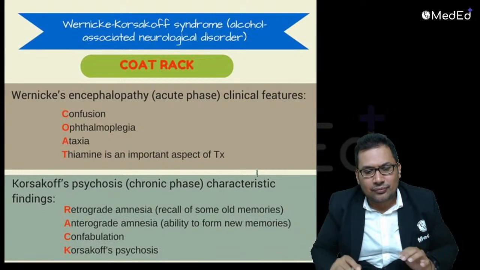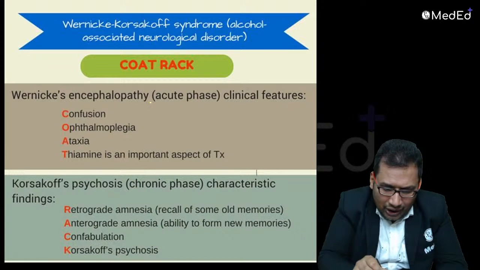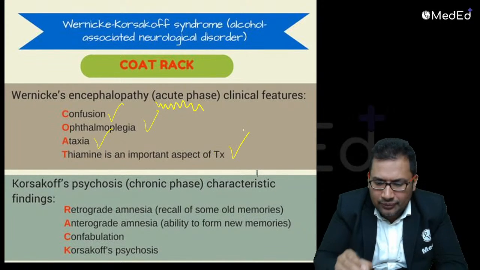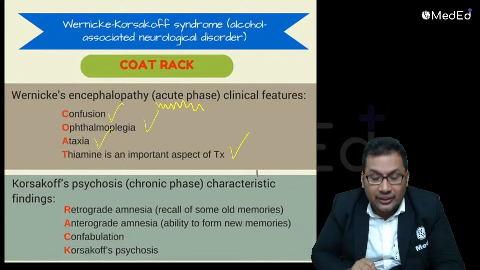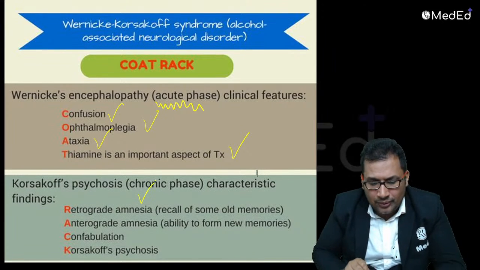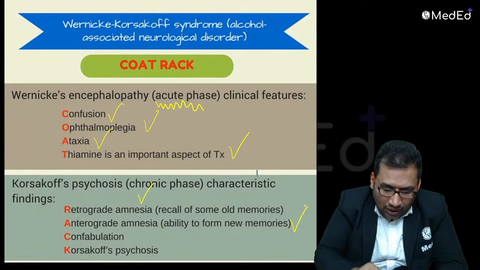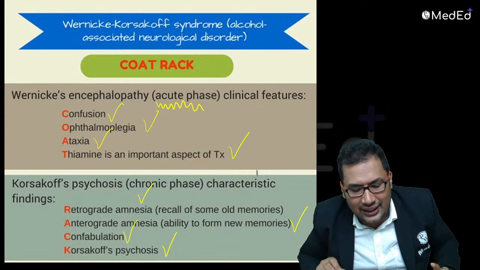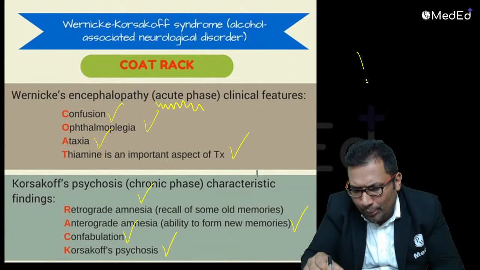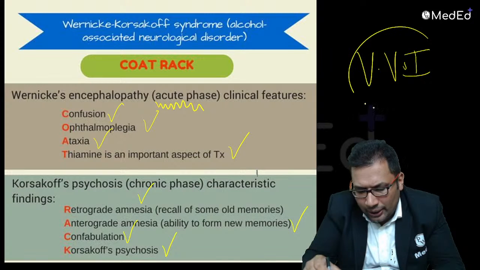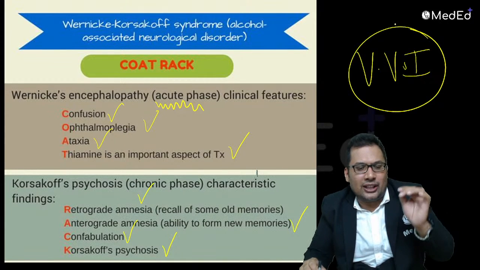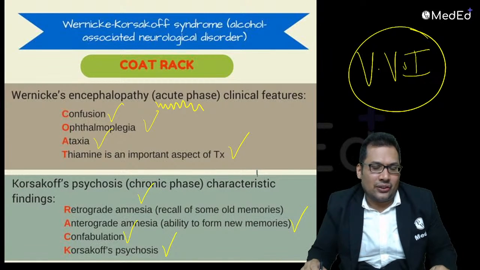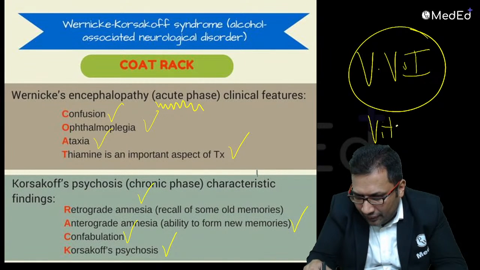What you can see here, Wernicke is the acute phase. You normally see confusion, ophthalmoplegia, ataxia, and thiamine is given. Korsakoff is the chronic phase, characterized by retrograde amnesia, antegrade amnesia, confabulation, and psychosis. Psychosis means insight is absent. This is very, very important, you must know. One more mnemonic is COAT RACK: the coat is for Wernicke, the rack is for Korsakoff psychosis. The treatment is vitamin B1.